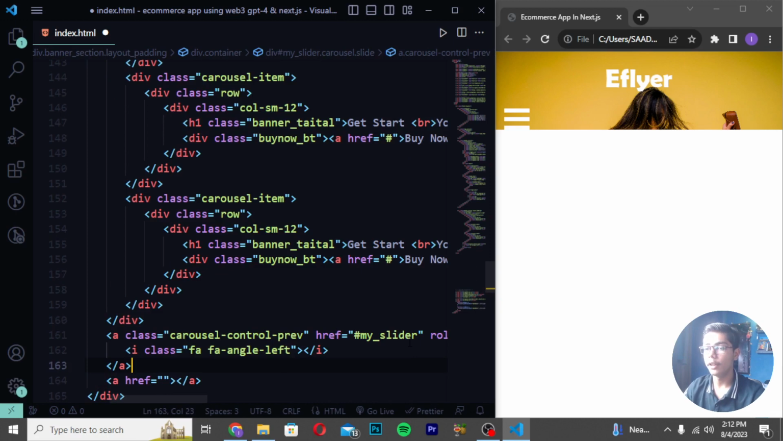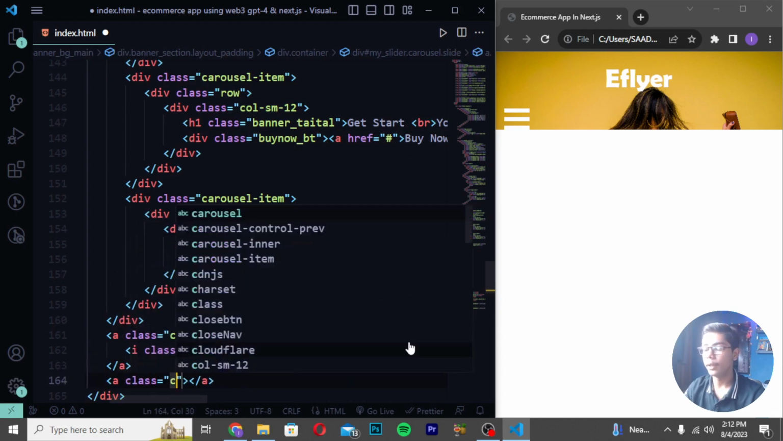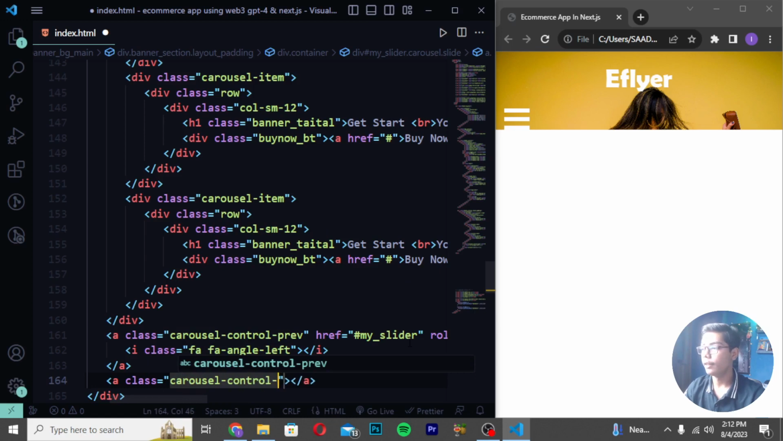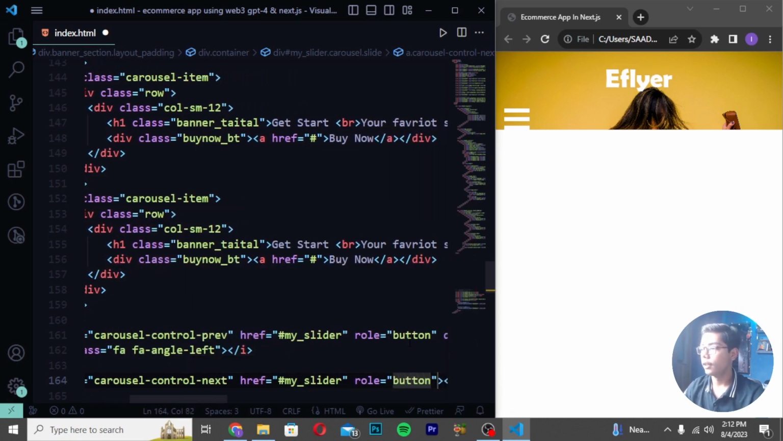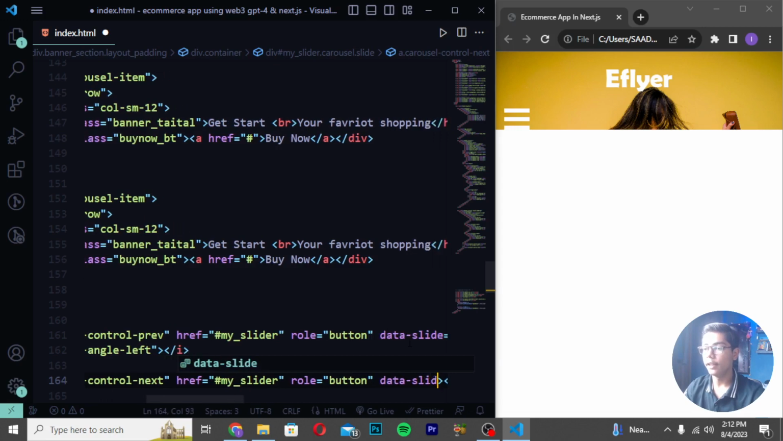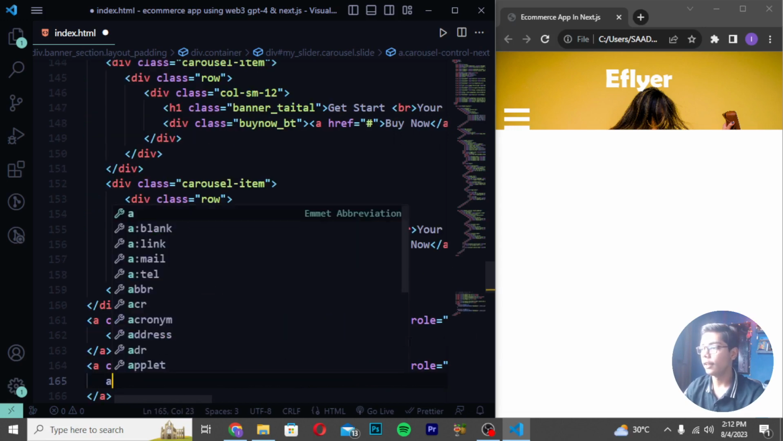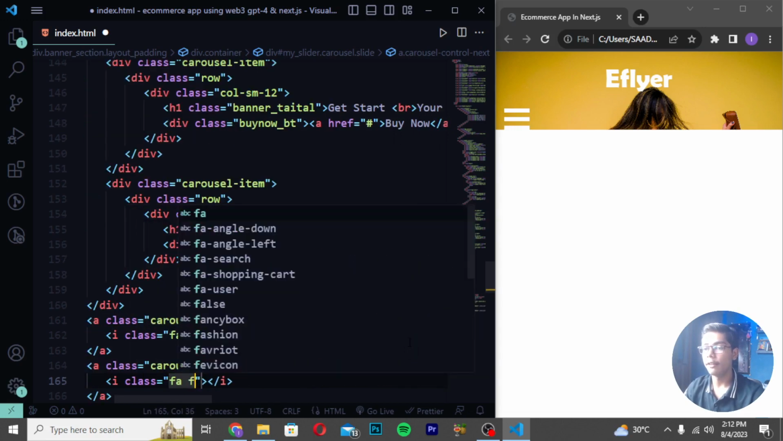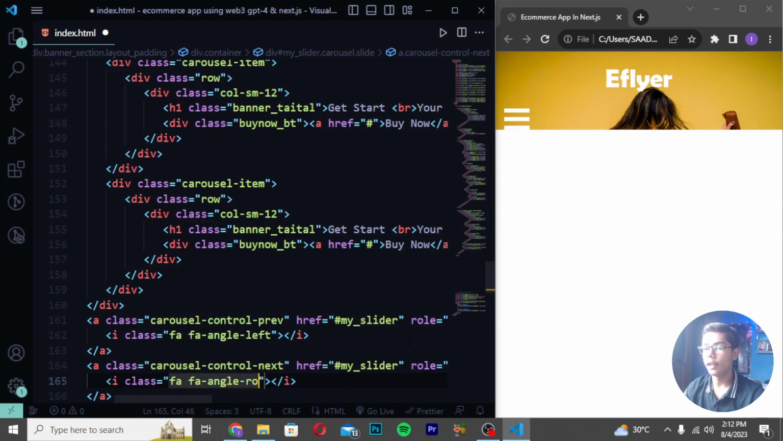Then you have to create a tag again, and then remove this href and create here class, which should be carousel-control, and I will be writing here next. Then write here href and write my_slider, role button. Then you have to do data-slide, which should be next. Then I will be writing here i tag class fa fa-angle-right. Then when you are done with this, save.